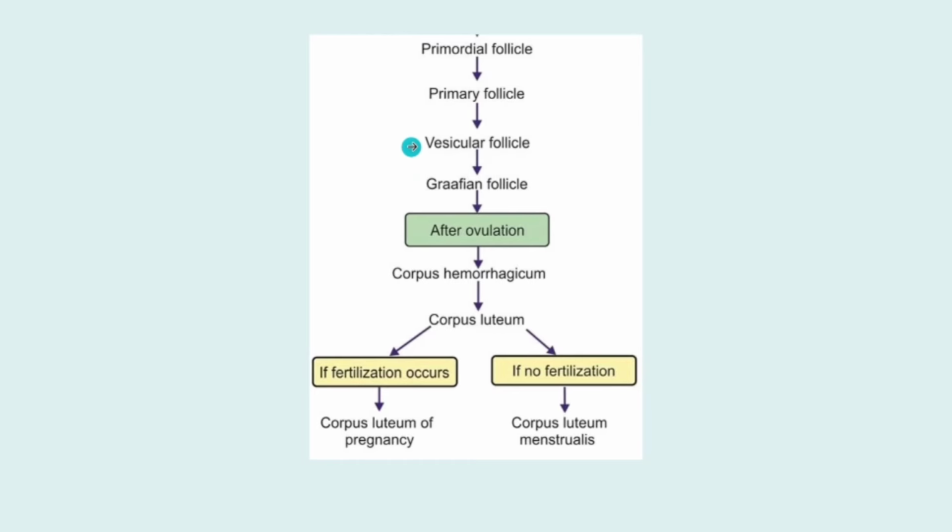So we have seen till the vesicular follicle. What happens in the vesicular follicle? There are three changes, that is changes in the granulosa cells, changes in the ovum, and changes in the formation of the cells. We have seen this. Theca interna and externa is formed and zona pellucida is formed here. And next we are going to see about the Graafian follicle. Here in the vesicular follicle, degeneration of the unused ovum takes place.